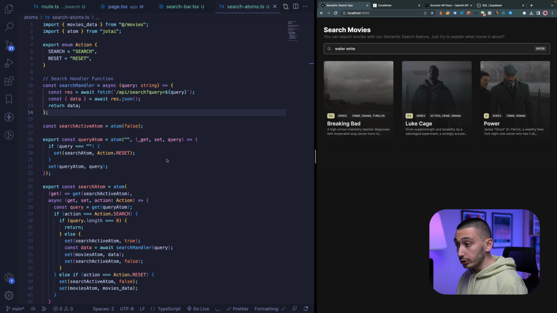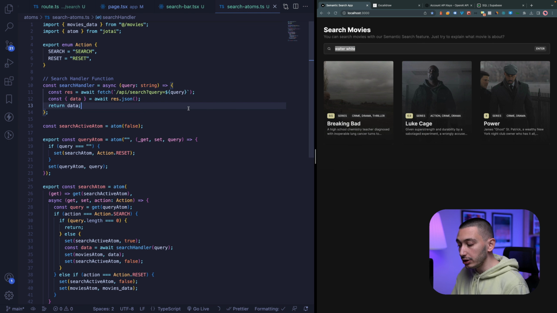Also, we can cache this query and its embedding in a global cache store like Upstash, and we can use those queries and embeddings even if another user uses this query, right? We can create a global cache store, and we can use this cache store before creating a new embedding for this query. We can check this store and use that embedding to run our search functionality.